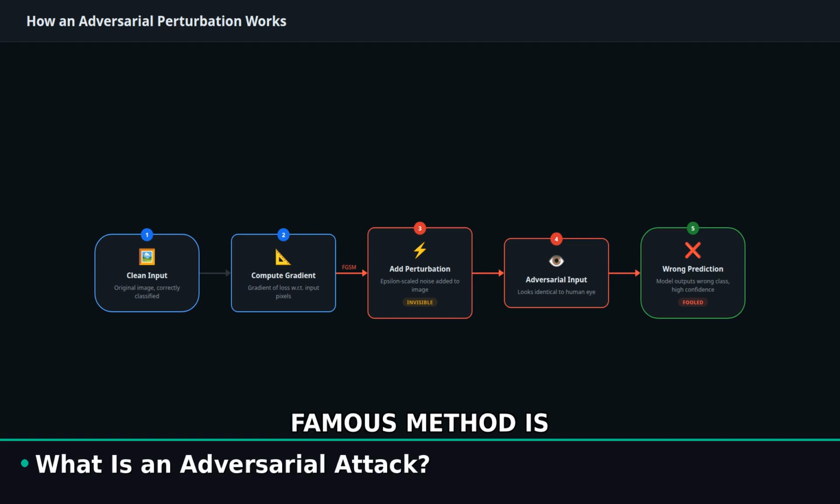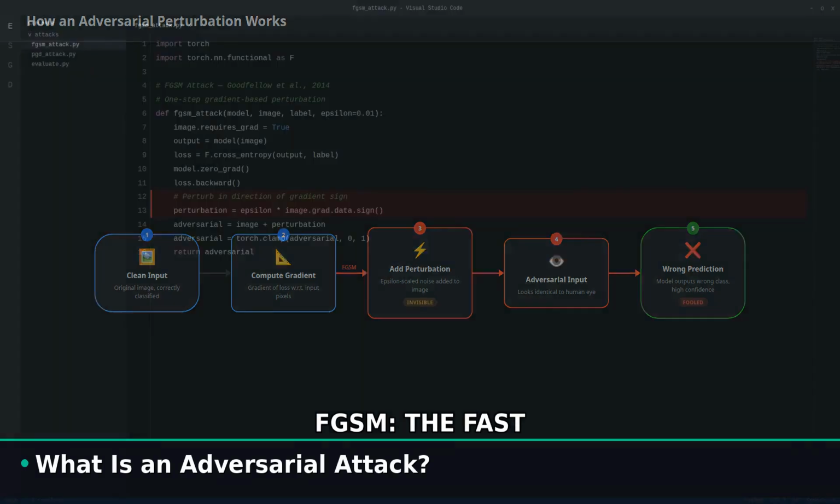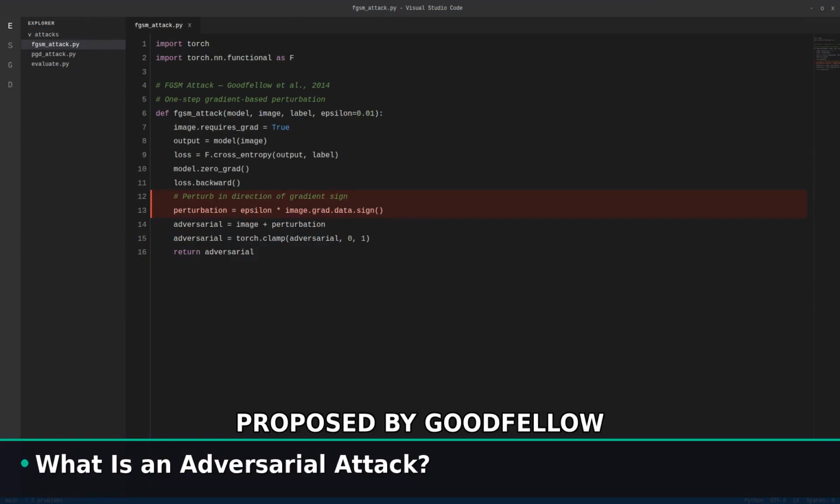The most famous method is FGSM, the fast gradient sign method, proposed by Goodfellow and colleagues in 2014. It computes the gradient of the loss function with respect to the input, then nudges each pixel in the direction that maximizes the model's error. One step. That is all it takes.